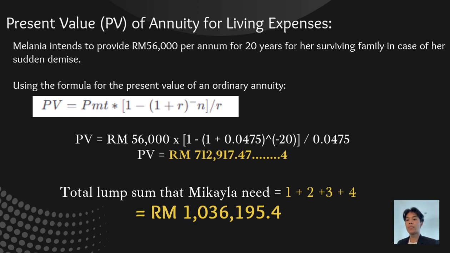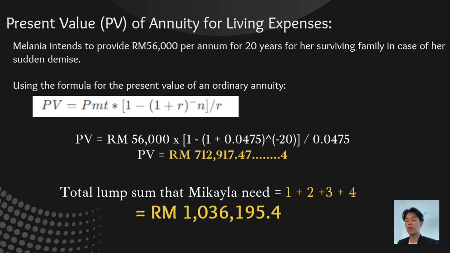56,000 times 1 minus the bracket of 1 plus 0.0475 and power to minus 20, divided by the same number, which is 0.0475. And we got the last present value, which is 720,917 ringgit of Malaysia. This is the last number.